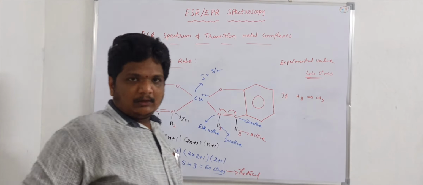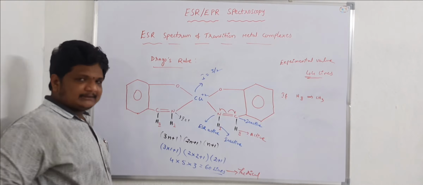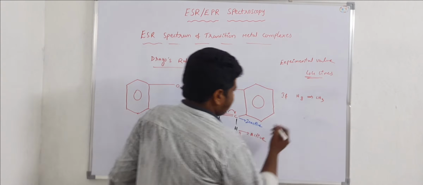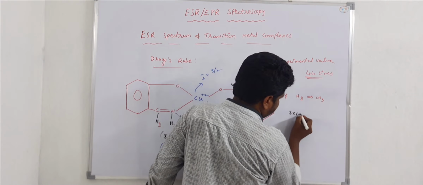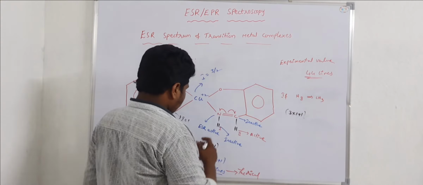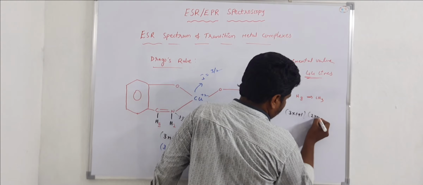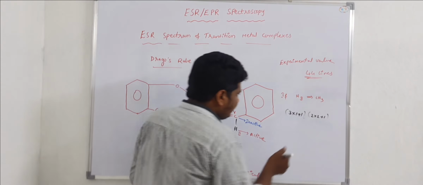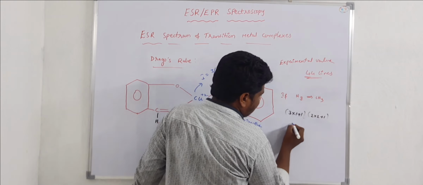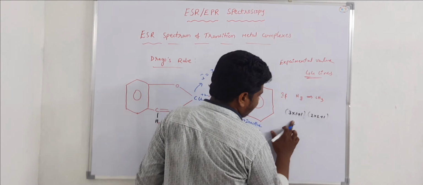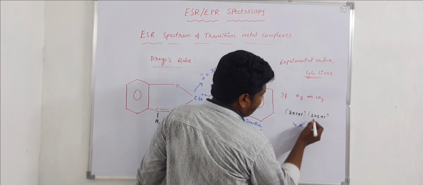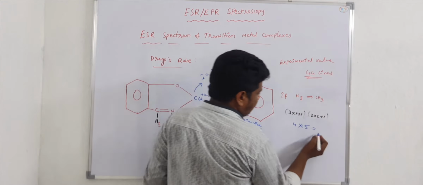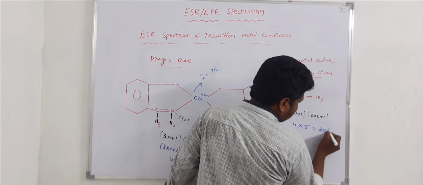What happened? If you replace it with the methyl group, we get the number of lines as 3 into 1 plus 1, into 2 into 2 plus 1. So 3 plus 1 is 4, into 5, that is 4 fives are 20 lines.